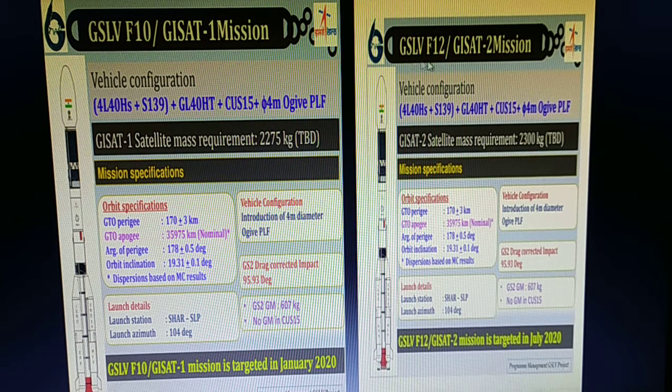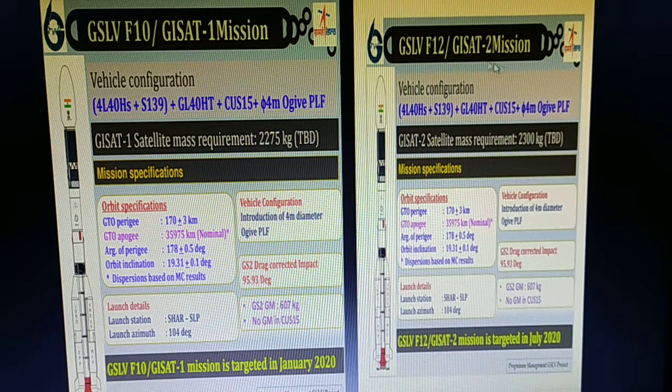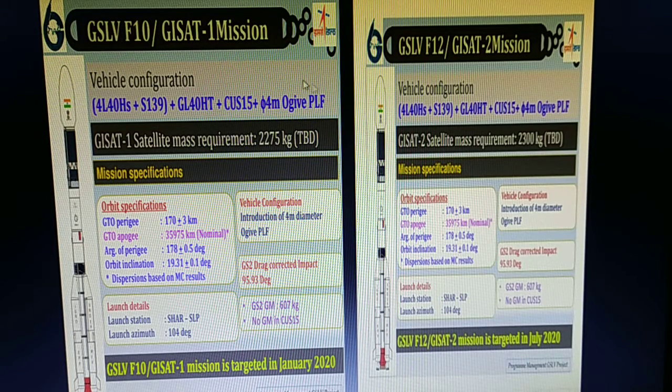And this is GSLV F-12. It's also a pre-planned mission like the GSAT-1 and GSAT-2 mission. The only difference is mass: 2275 kg in GSAT-1 and 2300 kg to be determined in the GSAT-2 mission. Let's take it forward.